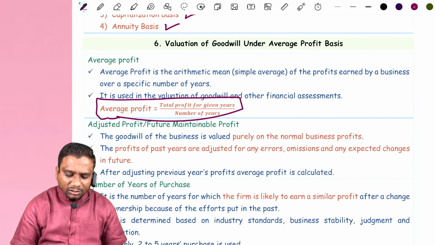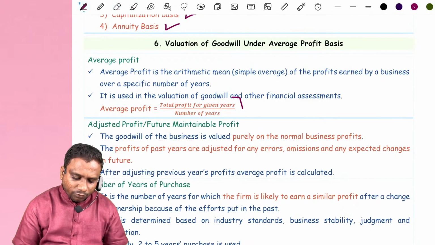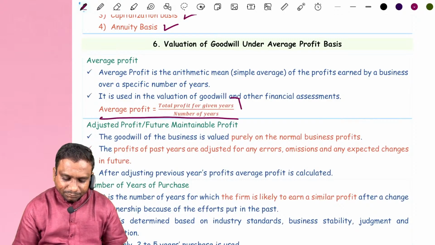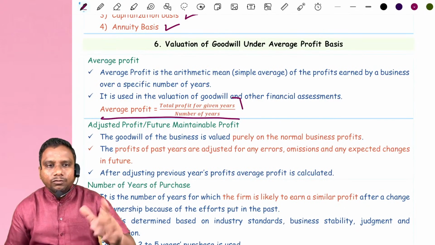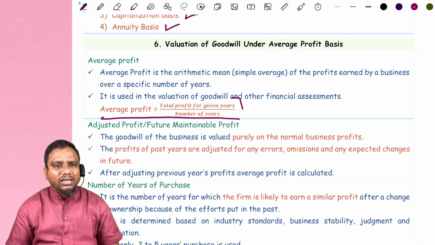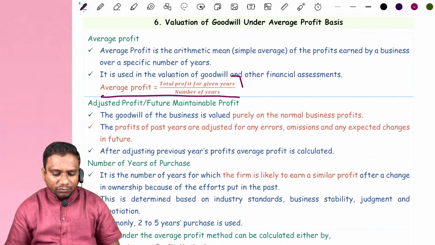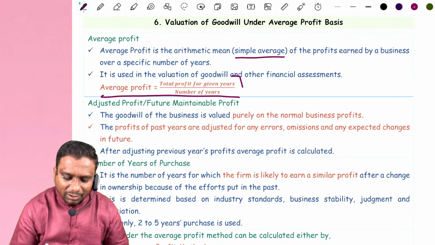Average profit is nothing but total profit given for n number of years. Suppose 3 years profits are given. You add the 3 years profits, divided by 3, and you get average profit. This we call simple average.